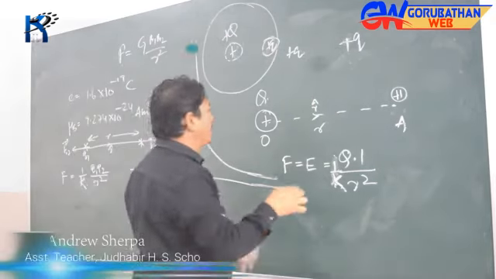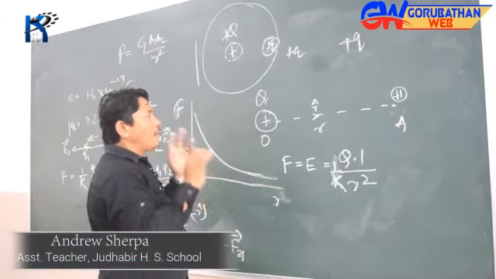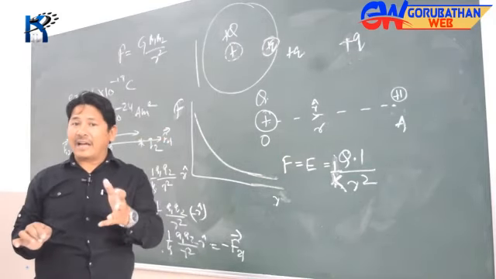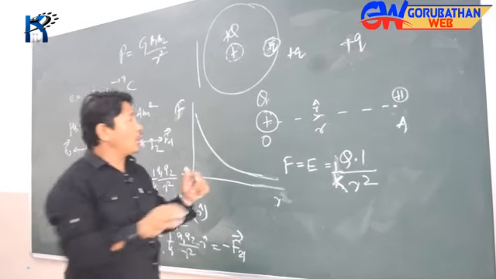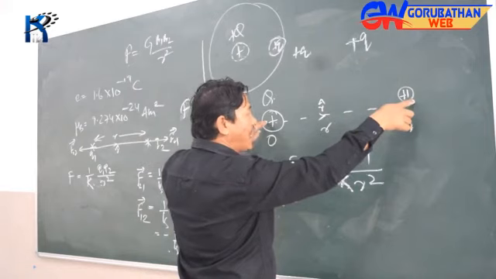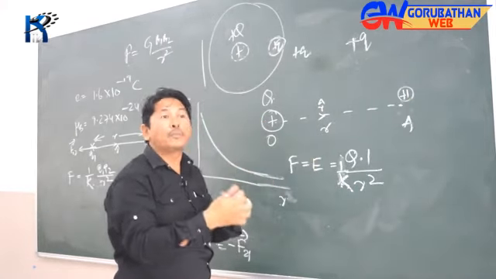Now vectorially, let's have a look at the vectorial idea of that one. We all know that like charges repel each other, and unlike charges attract each other. So if I have a +q charge over here and there is a +1 charge here, then obviously the force here is going to be repulsive.